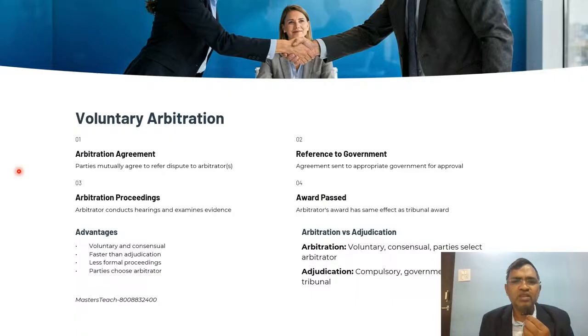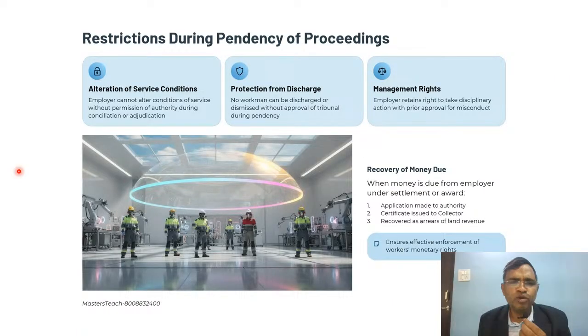Then it goes to the restrictions during the pendency of proceeding. When the conciliation, tribunal or workmen go for this particular resolution, at that time some restrictions apply during the proceedings. Okay, what are they?